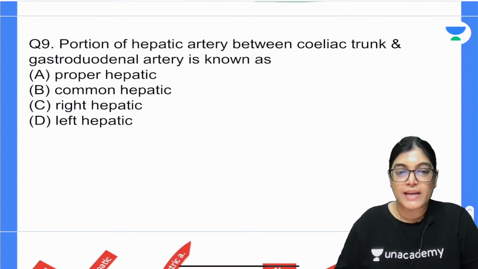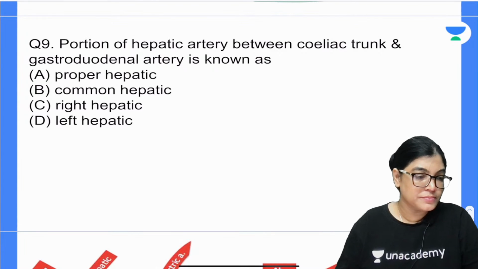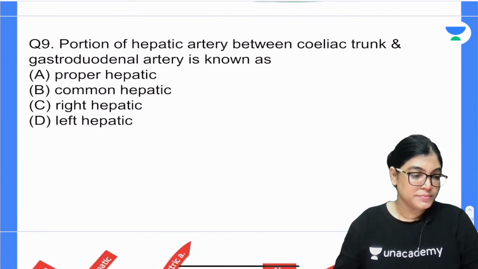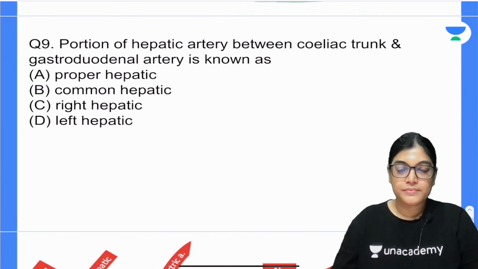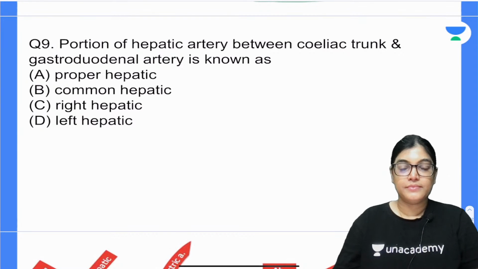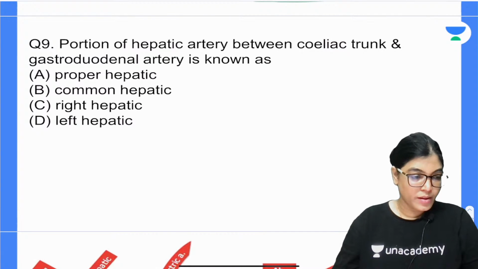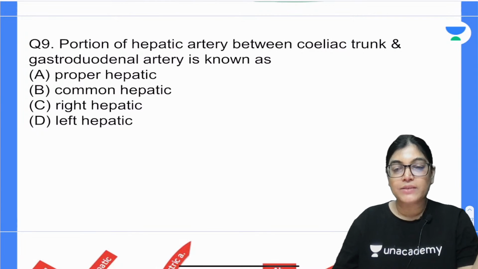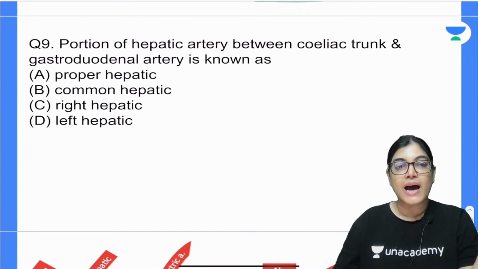Question number 9, mark the correct answer.